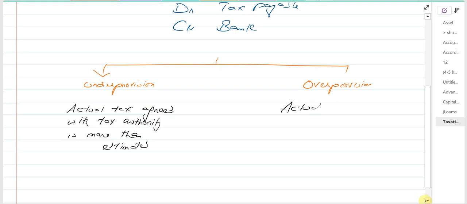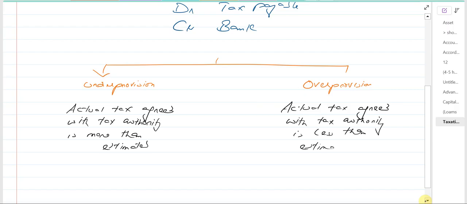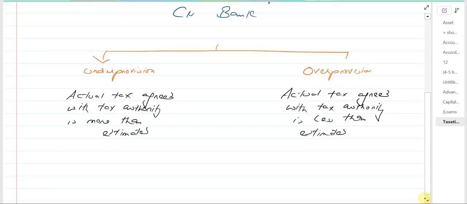And the actual tax agreed with tax authority is less than estimated. So we recorded more and the actual tax agreed is actually less. So under provision is where you recorded less tax than the actual tax agreed, and over provision is where you recorded more tax than the actual tax agreed. Under provision represents a debit balance in the trial balance. Over provision represents a credit balance in the trial balance.